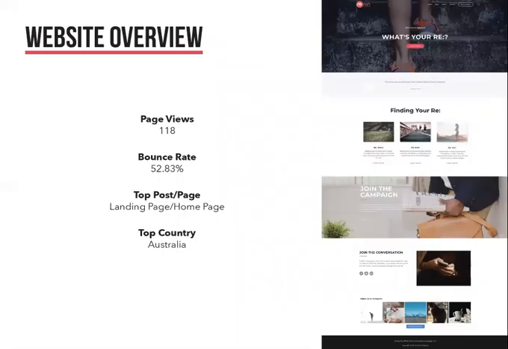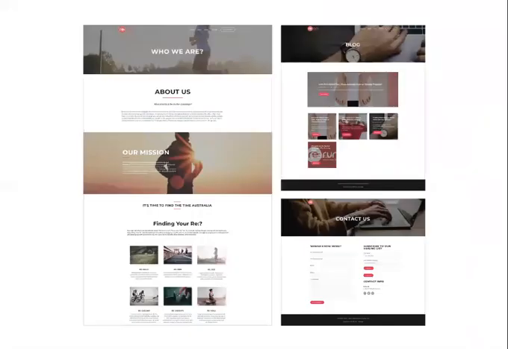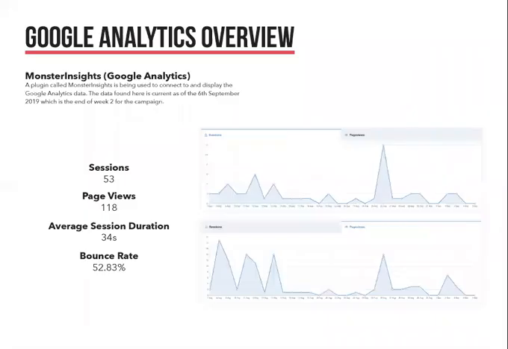And here, on the right, we've got our landing page with the What's Your RE and the Finding Your RE section, which links to the About page, a section for joining the campaign, which is the newsletter, joining the conversation, which is our social media sites as well, and an Instagram feed too. And on the left, we've got the About Us page with our mission and Finding Your RE, which is finding exercises that you'll like that you can do quickly at home. We've also got the blog where we post twice a week, and the Contact Us with a form for the MailChimp newsletter as well.